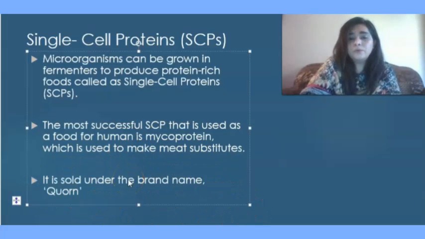So this is the overview or the summary of the chapter, that is microorganisms and biotechnology.